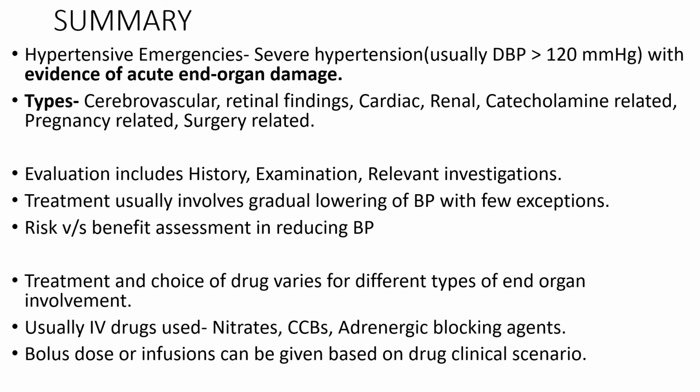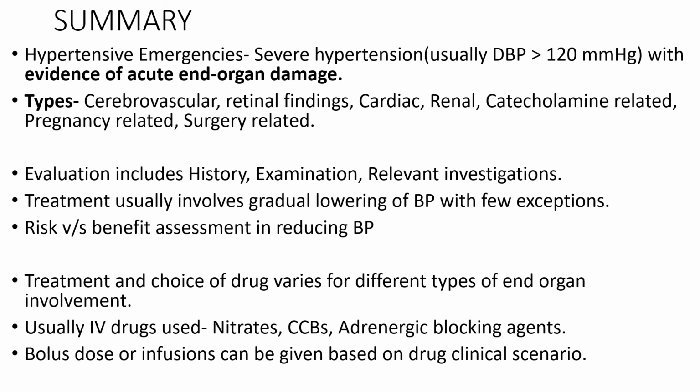So, summarizing, hypertensive emergencies are severe hypertension associated with evidence of acute end organ damage. Types of hypertensive emergencies include cerebrovascular, then hypertensive emergencies with retinal findings, cardiac, renal, catecholamine related, pregnancy related, and surgery related. Evaluation includes history, examination, and relevant investigations.